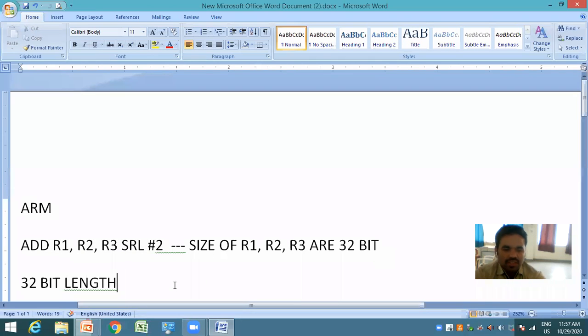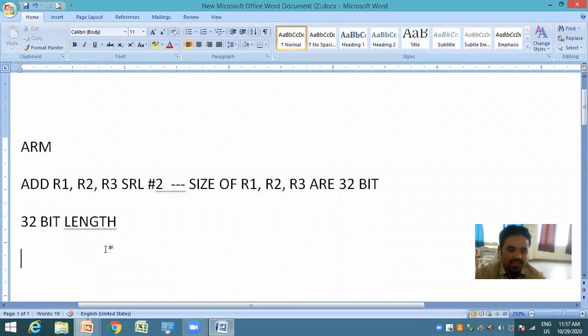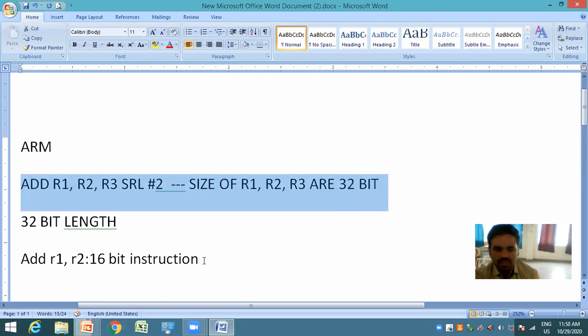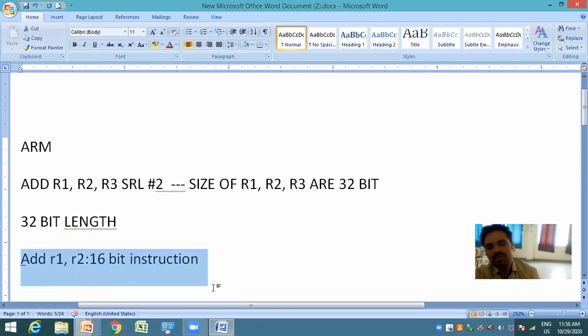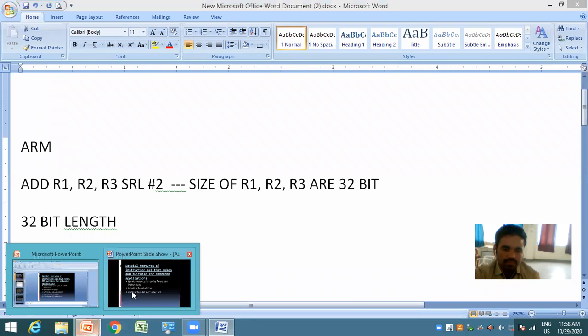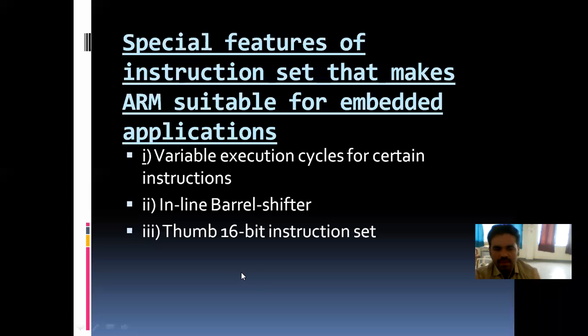The same add operation can be performed in a 16-bit instruction. So the ARM core supports both 32-bit instructions as well as 16-bit instructions. Getting it?